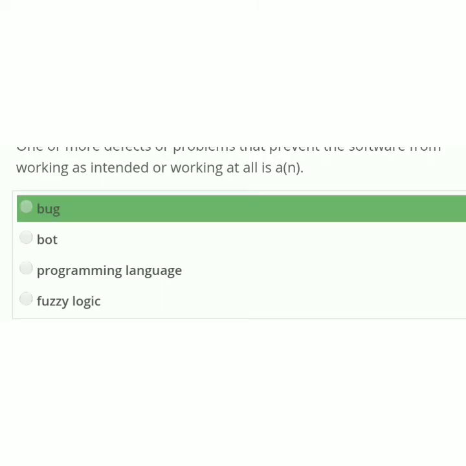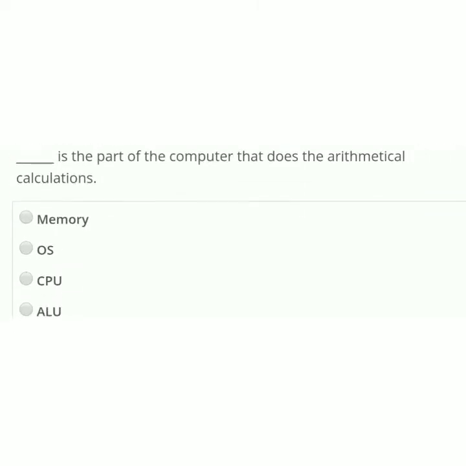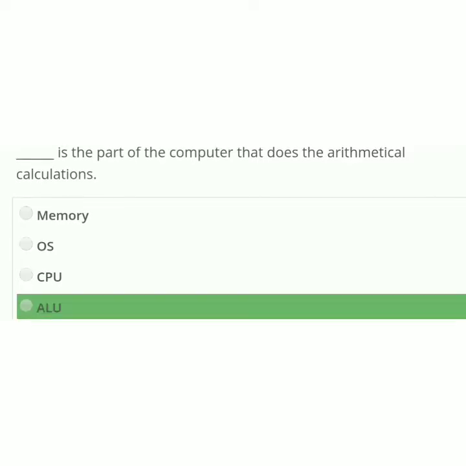The correct option is bug. Dash is the part of the computer that does the arithmetical calculation: memory, OS, CPU, ALU. The correct option is ALU.